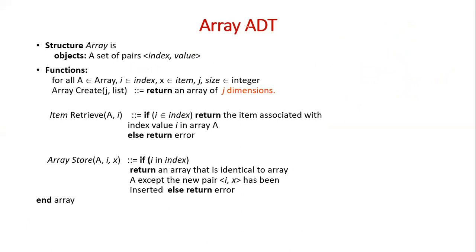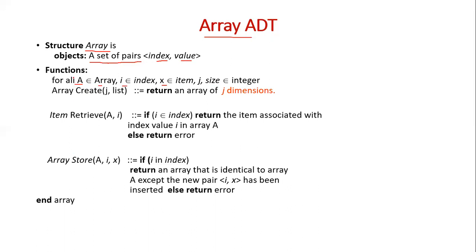And here we are specifying an array ADT. So the abstract data type name is array. So this is the description. Array, it is a set of pairs of values, index and the associated value. These are the typical functions the array has, where A is an array, I represents index, X is an item, that is the value at a particular index location in the array, J and size are integers.